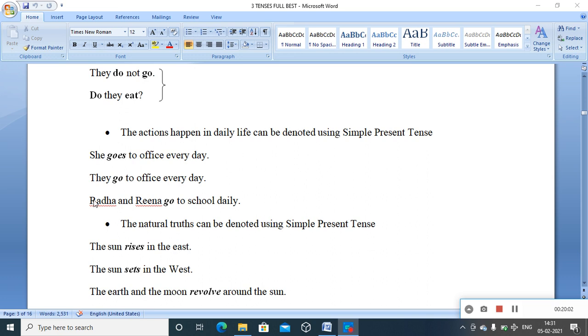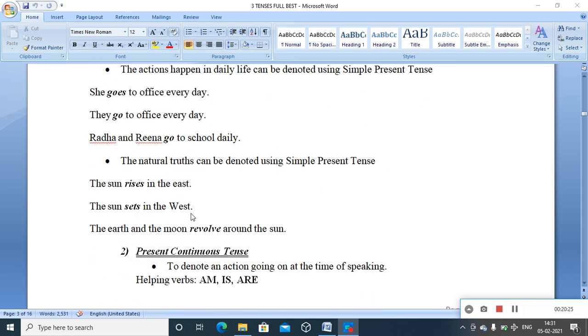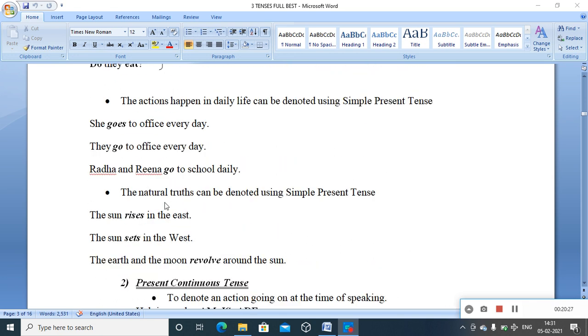Now you have two names here, Ratha and Rina, go to school daily. Because these two subjects are definitely plural, two persons are performing the action. So only do as the helping verb occurs there, and do plus go again stands as go without change in form. Now, one more major usage: natural truths can be denoted using simple present tense.